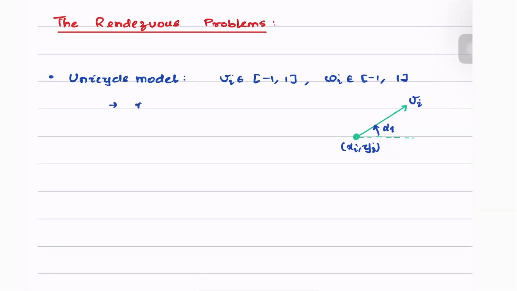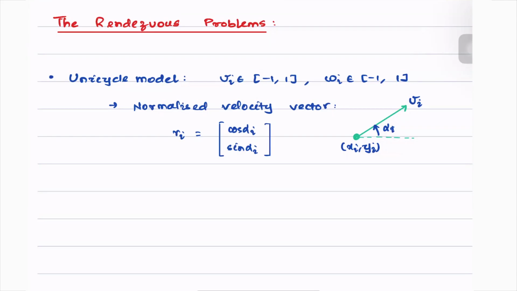Then we have the normalized velocity vector being equal to some term Ri given by cos alpha i and sin alpha i.